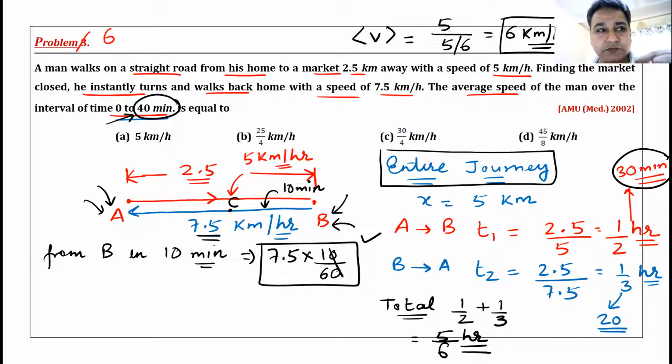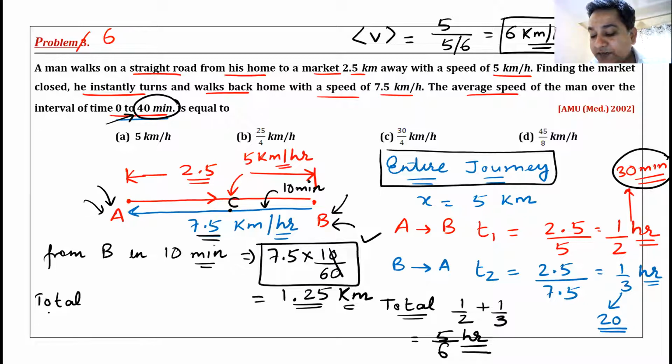Minutes. I have to convert minutes into hours. Am I clear? Okay. So I will get the distance it travels as 1.25 kilometers. Now what is the total distance?